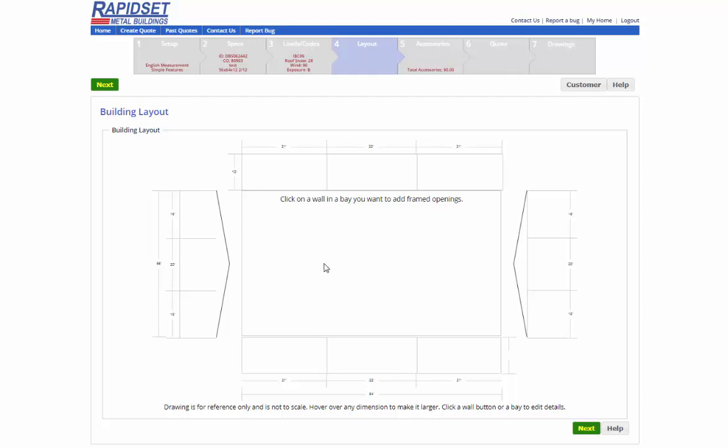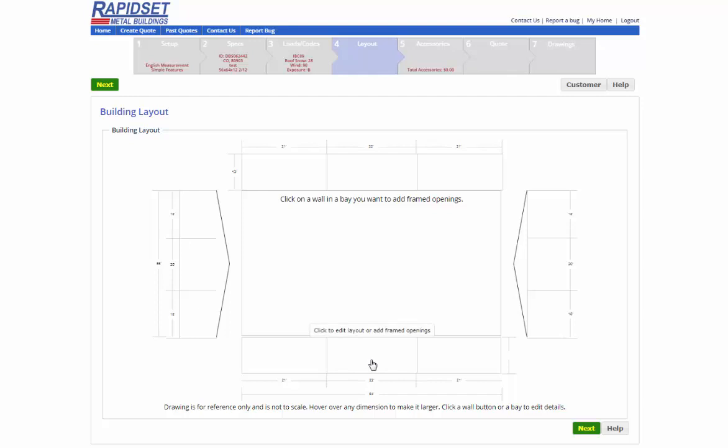So let's get started. If you have your layout in simple mode, you're not able to change your bay spacing or your framing or your bracing or any of that. You'd have to go into advanced mode. And by the way, to get into advanced mode, you just click on setup box number 1 when you start a new quote, because here it says simple. But let's go ahead and work with this one.